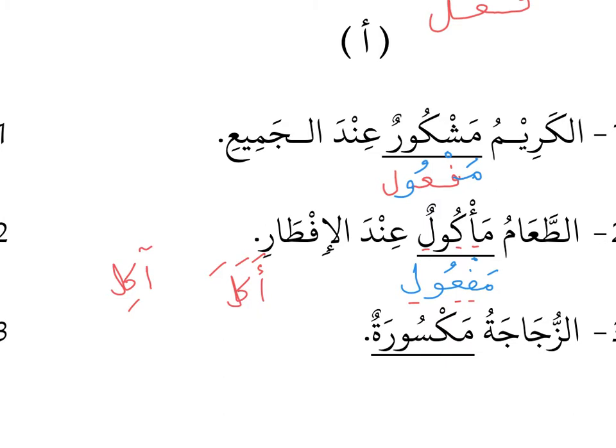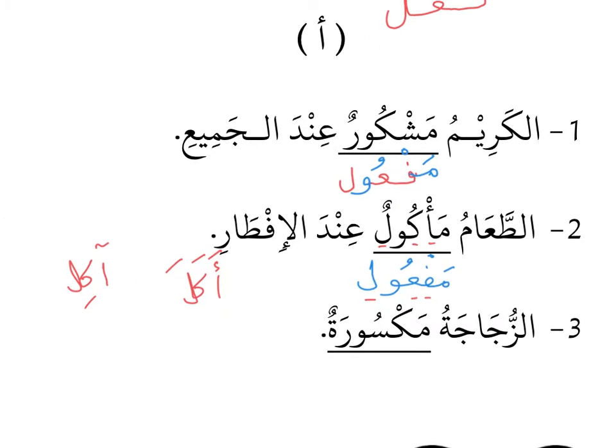والآن المثال الثالث, the third example. المثال الثالث الزجاجة مكسورة. الزجاجة, the glass. The glass is okay. We want to understand what is this word maksur. What is the meaning of maksur, right? So if you look at the word, the wazan is also maf'ul.